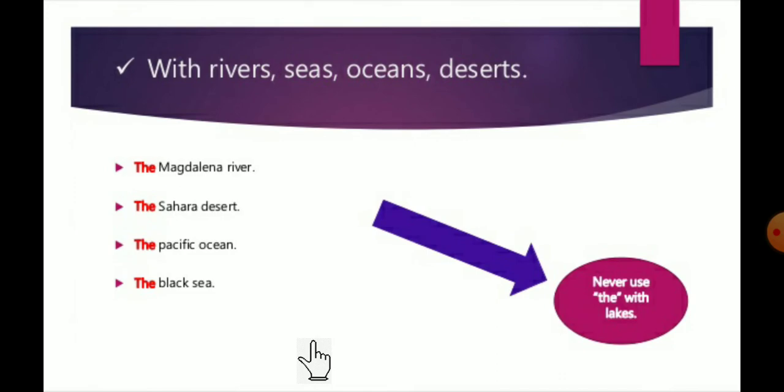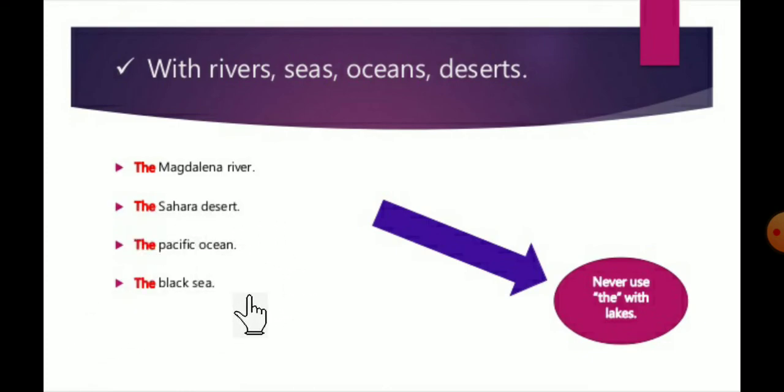Next, even with the rivers, the seas, the oceans and the deserts, for mentioning their names we are using the article. See here: the Magdalena River, the Sahara Desert, the Pacific Ocean, and the Black Sea.